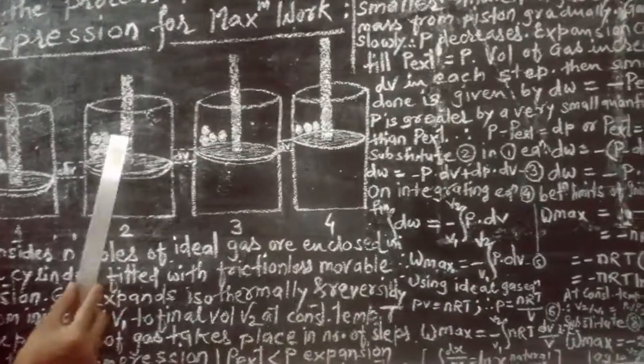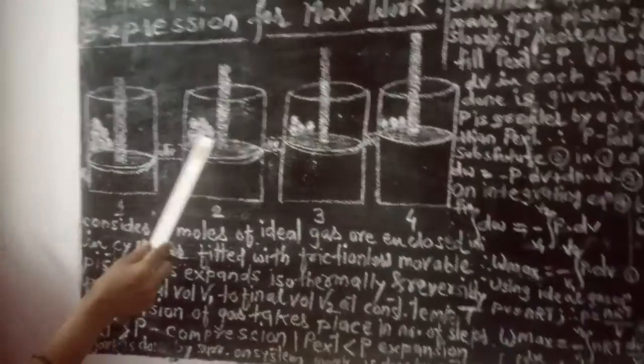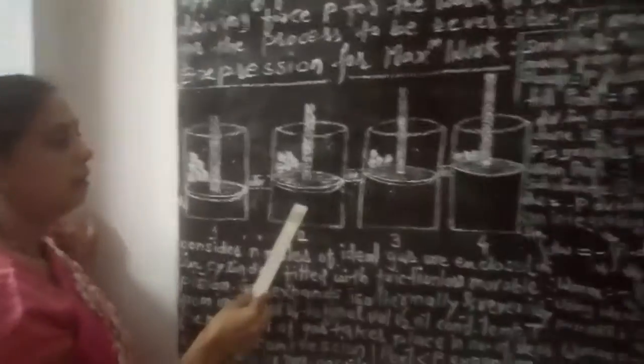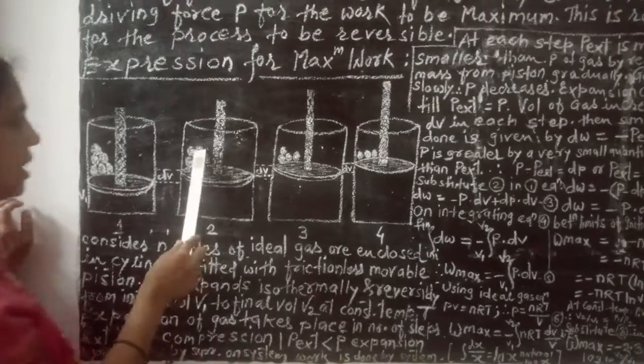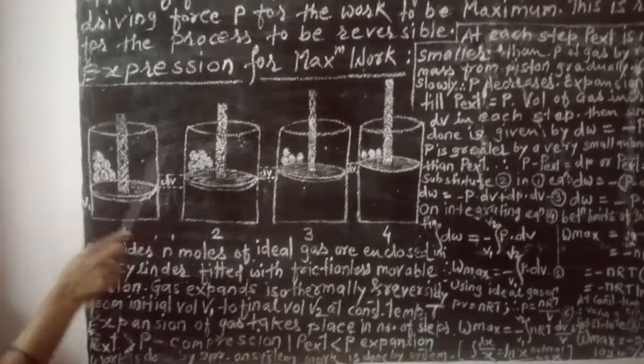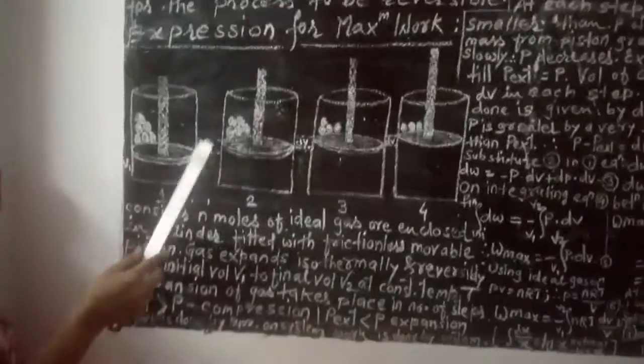Pressure is reduced by an infinitesimal amount, meaning by a very small amount, so that you can come back to the reverse process. Watch here, the pressure is reduced by a very small amount.